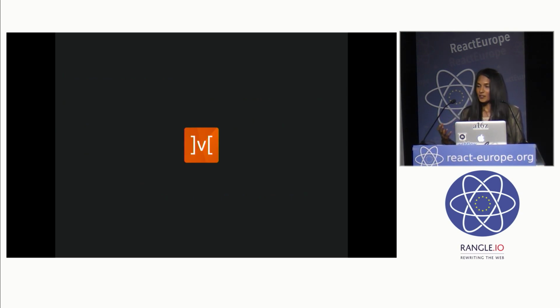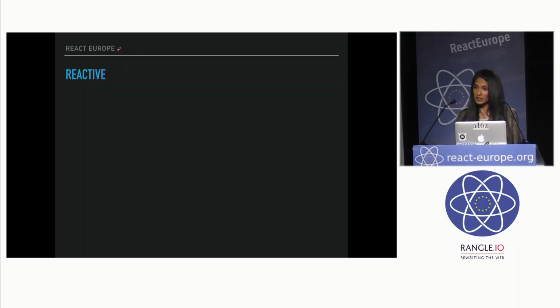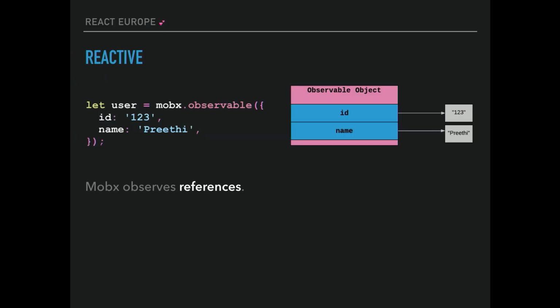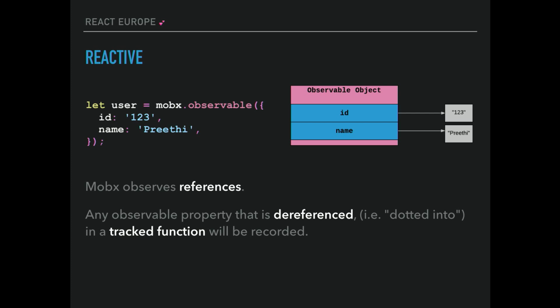And then we have Mobx. So Michael talked about it, I think, in the first presentation today. Mobx also brings a powerful idea of reactivity to the front end. So as you probably already know, Mobx adds observable capabilities to existing data structures like arrays, objects, and so forth. So you define your state as observables like this. And then what Mobx does is it'll observe references. And anytime that property is dereferenced or dotted into in a tracked function, Mobx will record it. And then if that reference is changed, Mobx will automatically react.